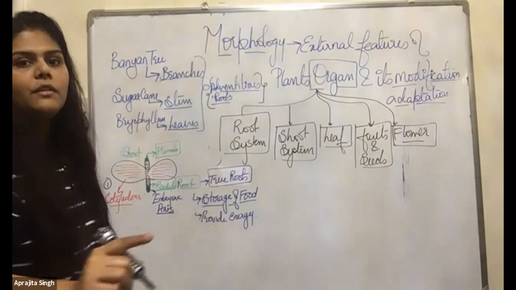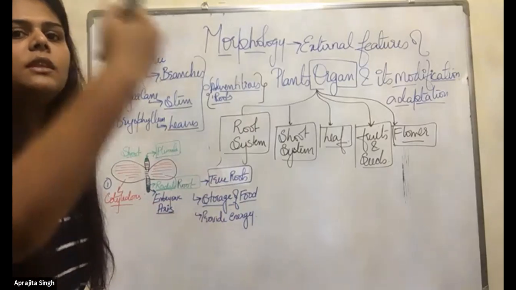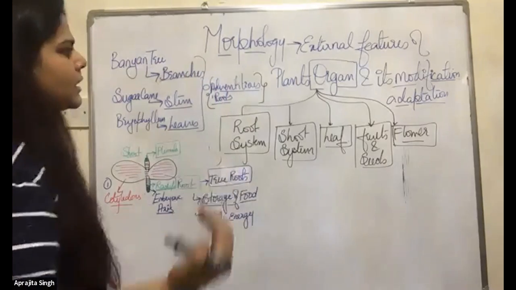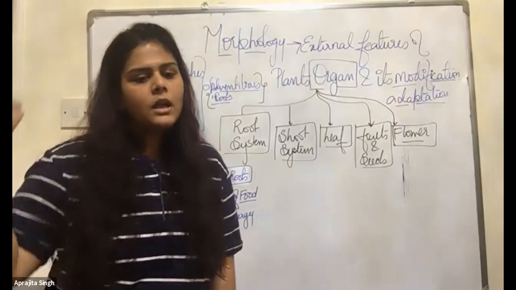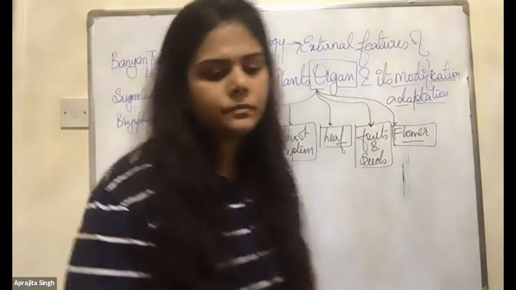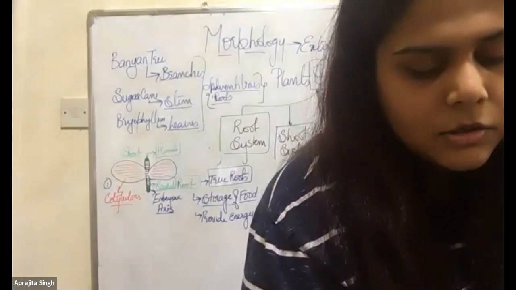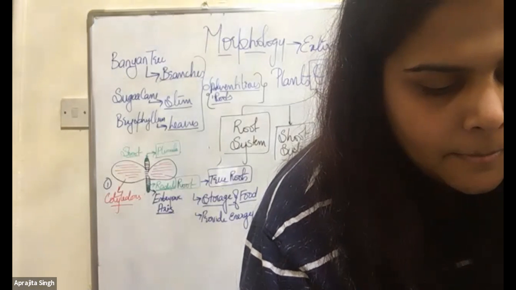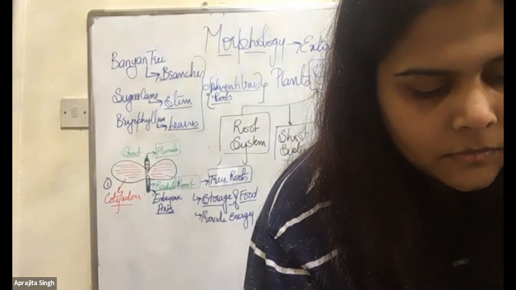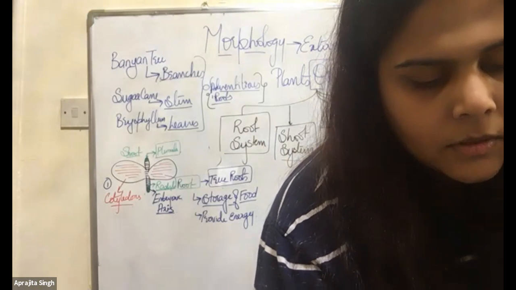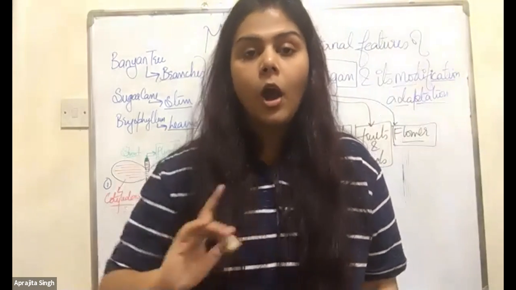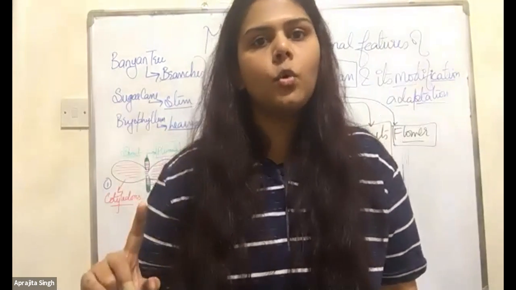Write it down: roots coming from other parts of the plant are known as adventitious roots.